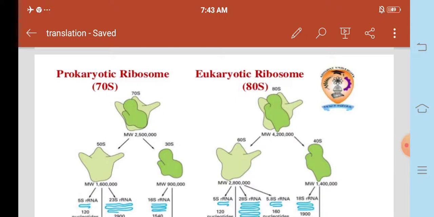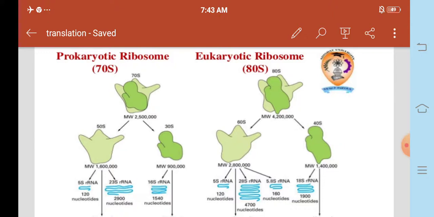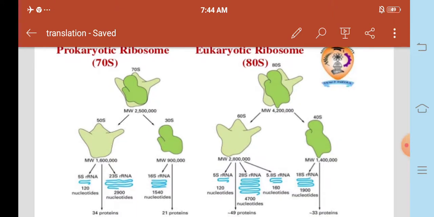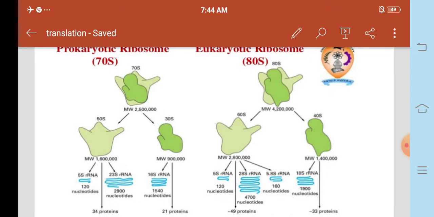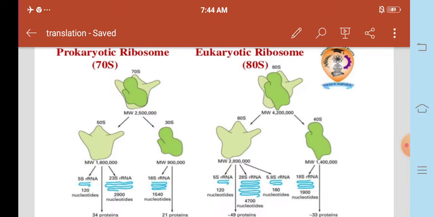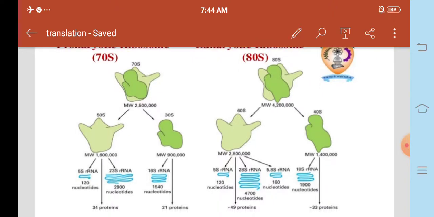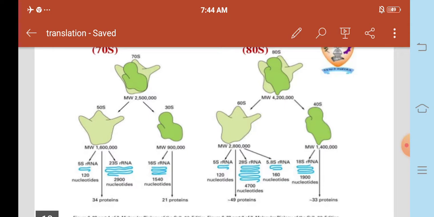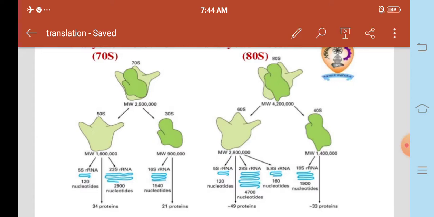And last, prokaryotic ribosomes and eukaryotic ribosomes. The 70S and 80S ribosomes are involved in the translation process. The 70S ribosome is divided into the 50S and 30S subunits. The 50S subunit has a molecular weight of about 1.6 million, and the 30S subunit has a molecular weight of about 0.9 million.